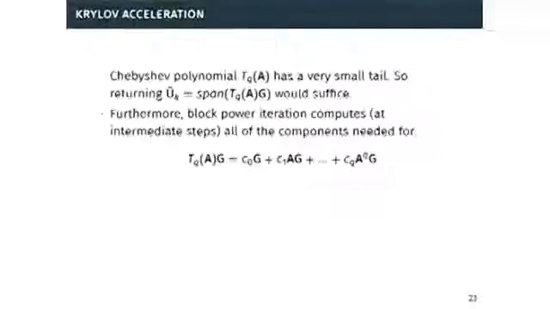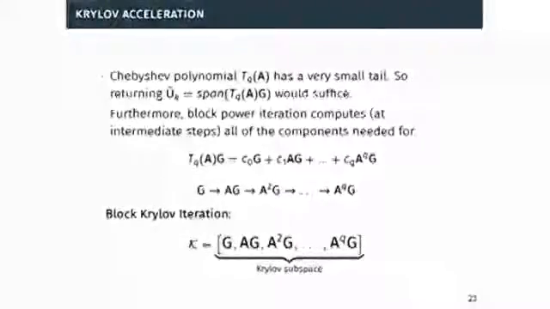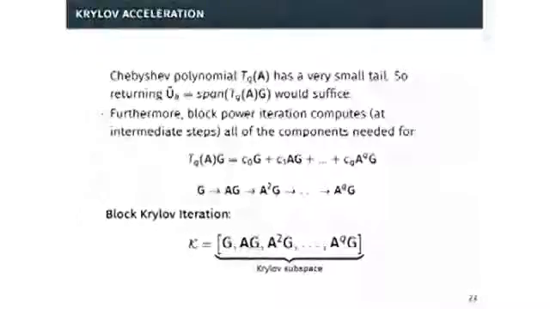Basically, the same argument goes through for applying this Chebyshev polynomial. The only difficult thing is how do we actually compute this Chebyshev polynomial? And basically what we do is we notice that we can just save the intermediate computations of the block power method into what's called the Krylov subspace, which contains all the components of this polynomial.